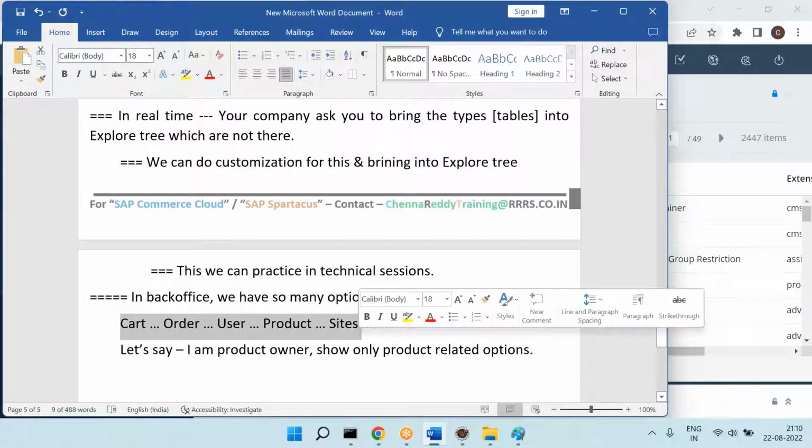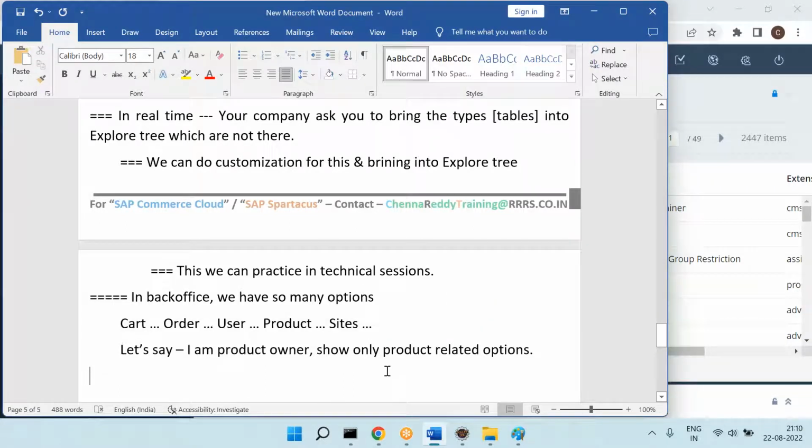See, even if you show them, it's all security, right? Whether we are using it in the positive way or negative way, that is different. If you say no, we will give all the access to everyone, that's your company decision. But mostly it will not happen in real time. Product owner will see only product related options. Content owner will see only content related options. So now, how to restrict the options? How to restrict the types?